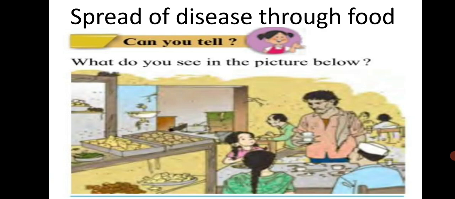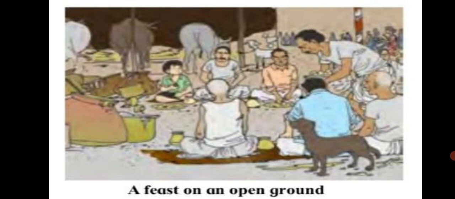You may have heard of a number of people getting gastro or diarrhea after eating contaminated food at a function. Diseases spread through food also. This is also called food poisoning. So you can see here a feast on an open ground. You have seen flies sitting on dirt.